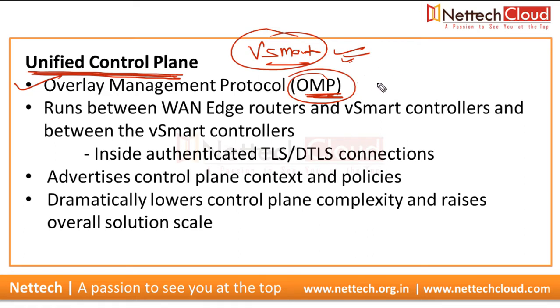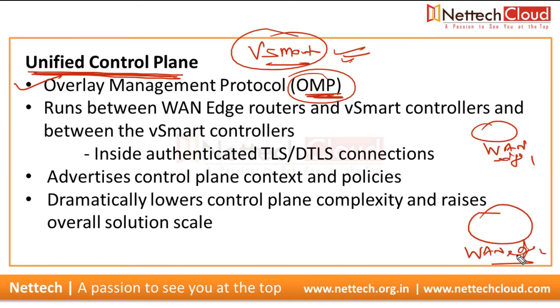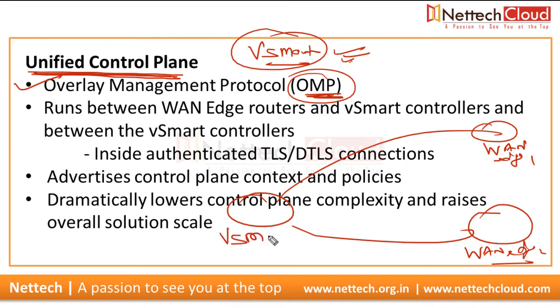They establish OMP peering, but if here there is one WAN edge router and another WAN edge router here, OMP peering is never established between the WAN edge routers. Rather, they both will form OMP neighborship or peering with the vSmart.